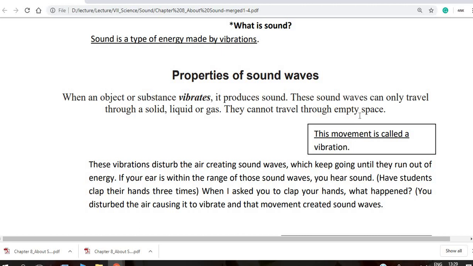And they cannot travel through empty space. If you go to space, you cannot hear anything. So you have to communicate through electromagnetic waves or some different devices. So here is the vibration definition: the movement is called a vibration. Any kind of movement of the particles is called vibration.